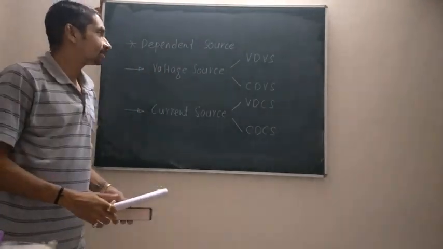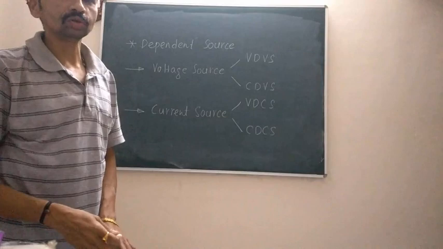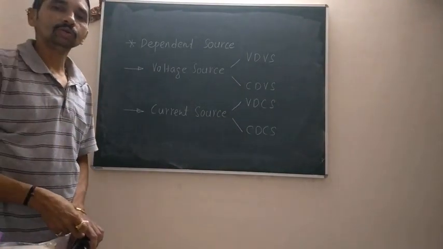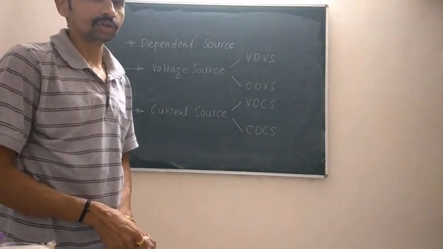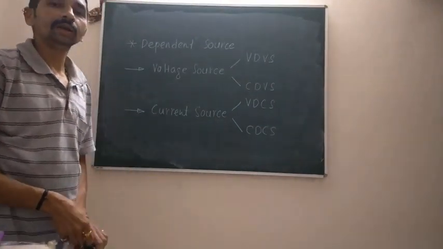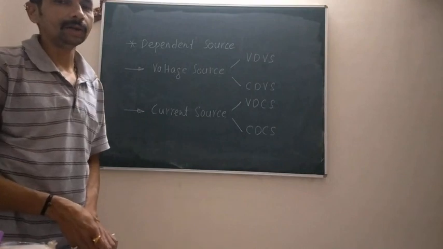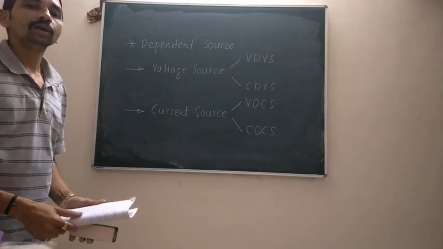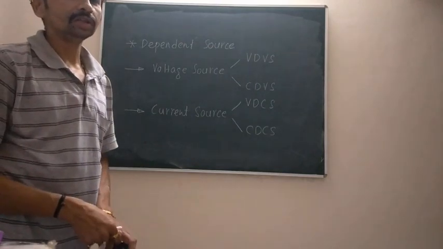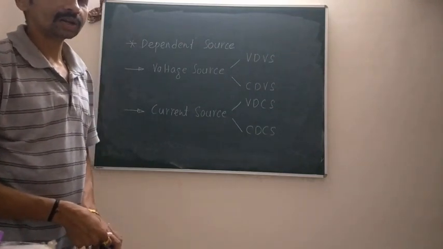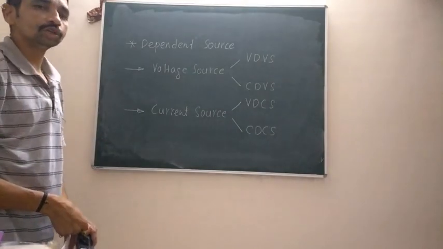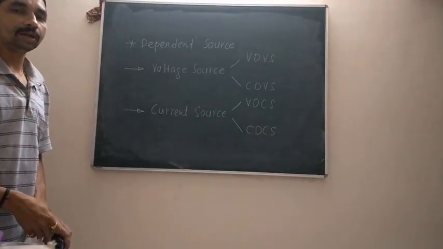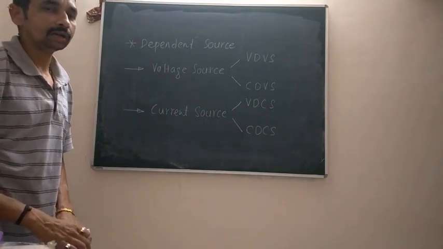So once again, I just go through all these things. Two types of sources are normally available in an electrical circuit. It may be a dependent voltage source or a dependent current source, or it may be an independent voltage source or an independent current source. Dependent sources, depending upon the parameter on which their magnitude depends, are further classified as voltage dependent voltage source, current dependent voltage source, voltage dependent current source or current dependent current source.